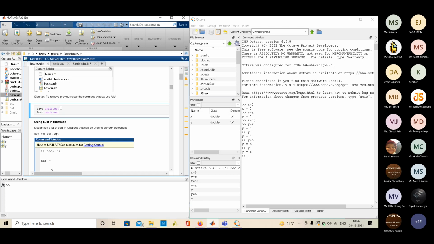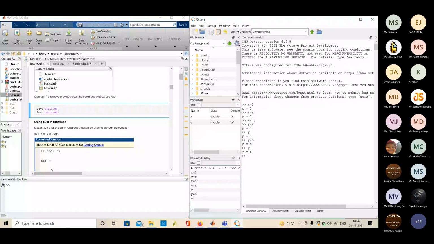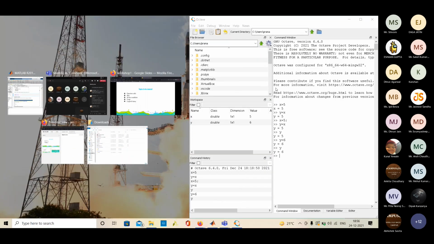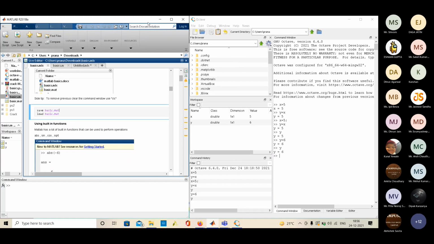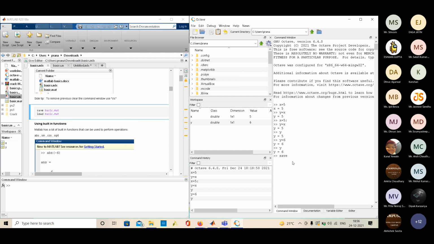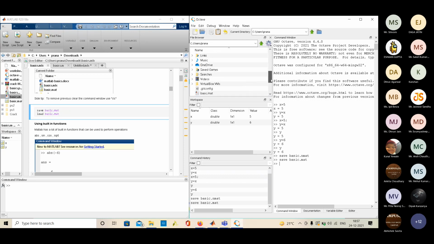This saves the variables into the current folder. So basic.mat file is created.